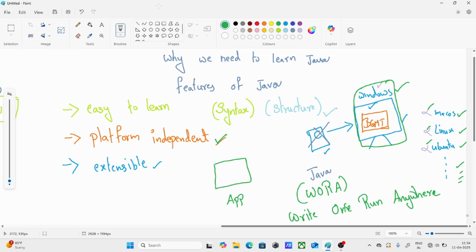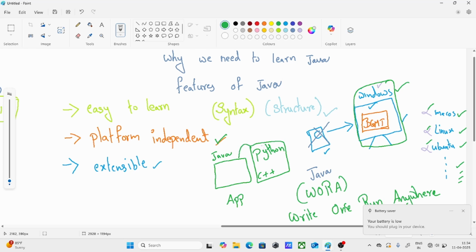Or any software, but that software I'm not going to write only in Java. I may write it in Python, I may write it in C++, any language I can write. If you use Java, it is extensible, which means you can extend it with Python and C++ also. You can include this code in the application when you are using Java. This is what extensible means. The next one is robust.